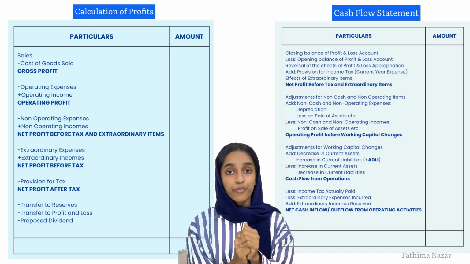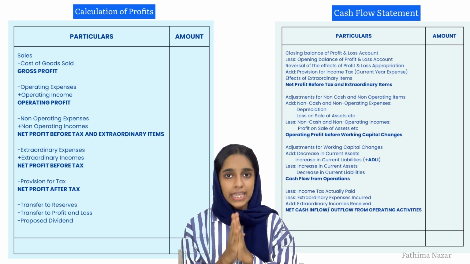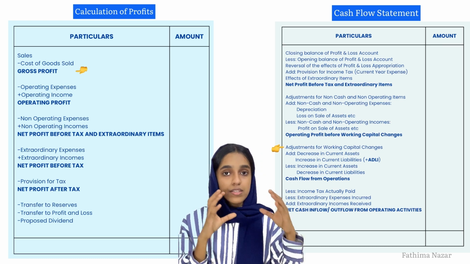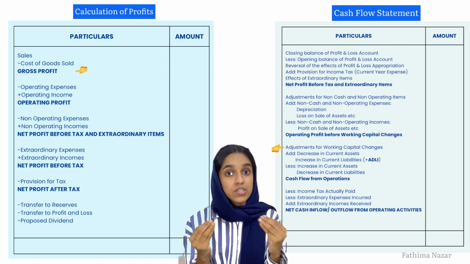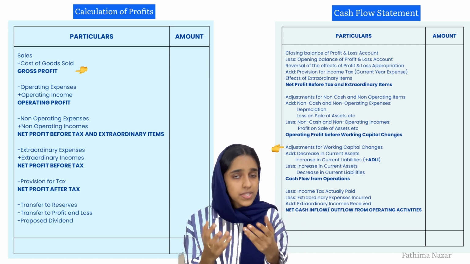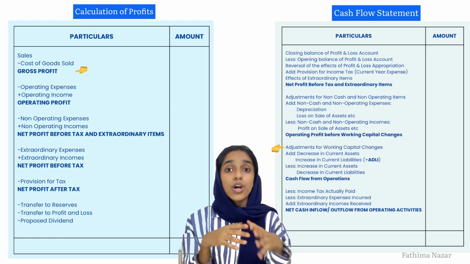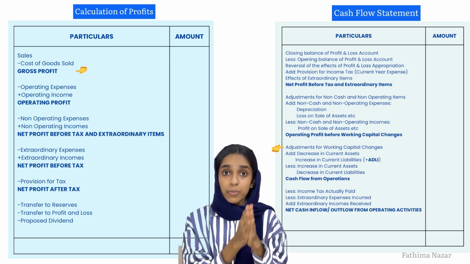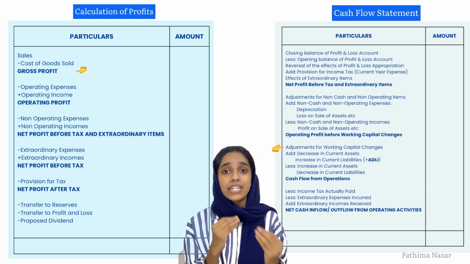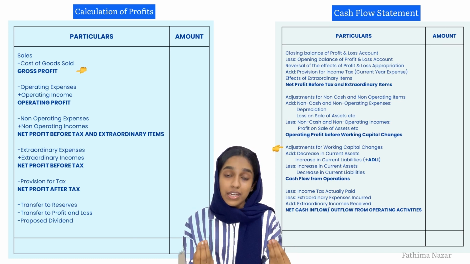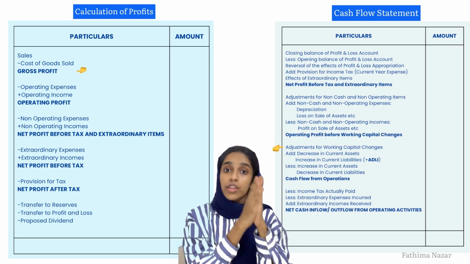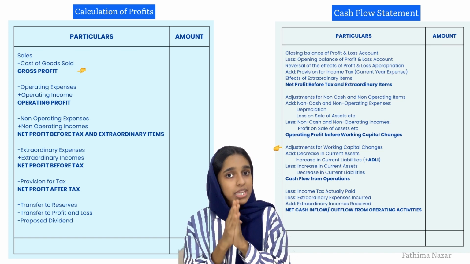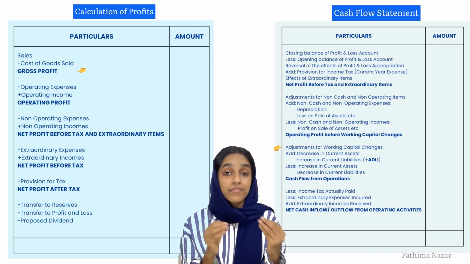Now we'll have to look for the changes in the working capital. Why are we doing that? We have arrived at a figure that is operating profit before working capital changes. But there, if you closely observe, we have sales, purchases, all these are not completely in cash. There might be credit transactions as well. But if you look into the profit and loss statement, you cannot see the divisions as to how much is cash, how much is credit. So for that reason, we'll go to the balance sheet and we'll check all the current assets and current liabilities except cash in bank. And then we'll observe the changes.